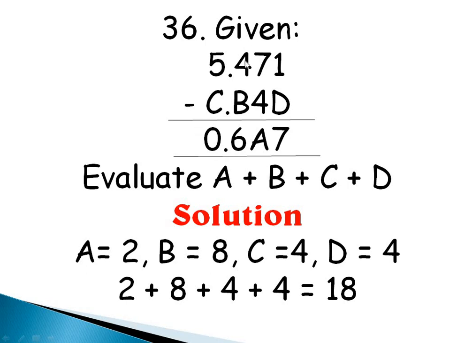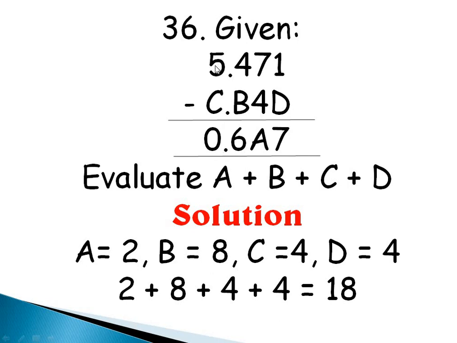Is that taken? Alright, this is another one. 4 minus B is 6. If I say 4 minus 6, that is not possible, so I'll have to borrow 1 from here to give me 14. 14 minus B will give me 6. So that means 14 minus what number will give me 6? It's the same thing as saying 14 minus 6. And 14 minus 6 is 8. So my B is 8.